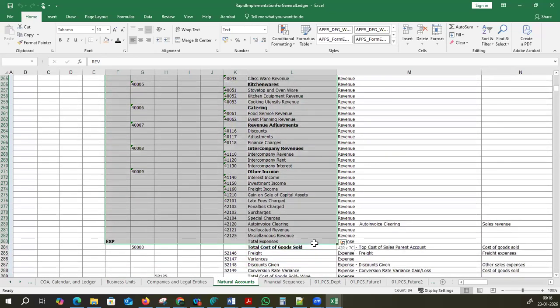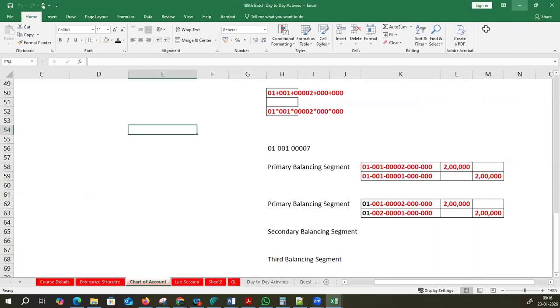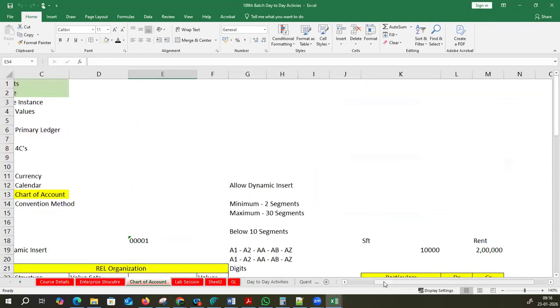One more quick question. Yesterday we created the implementation project, and today we have created the chart of accounts. We did not create it inside the project; in general, we directly created our chart of accounts. How can that be? Everything will be tagged. Everything will be linked. Slowly, we are creating one by one.